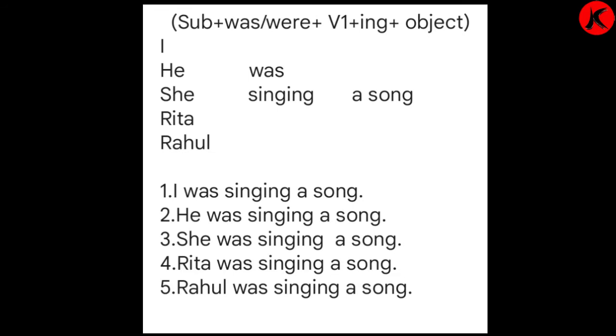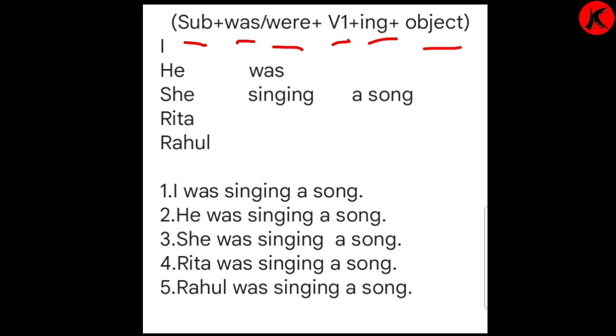Now over here you can see the structure: subject plus was or were plus V1 plus ing plus object. Subject means noun and pronoun. Was and were are helping verbs.